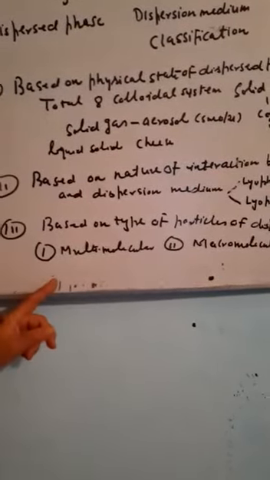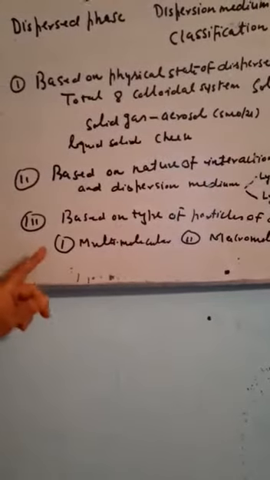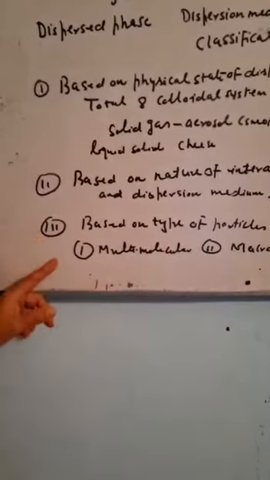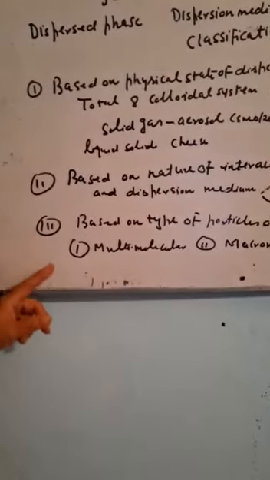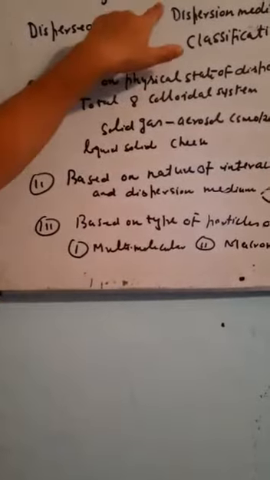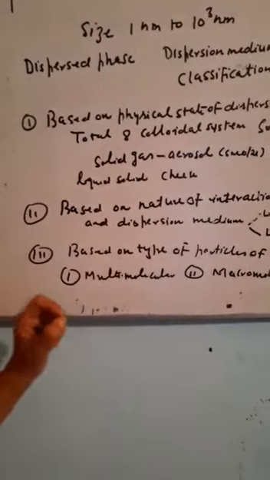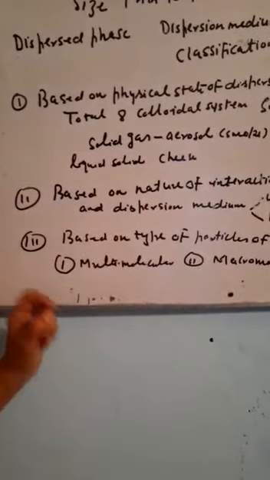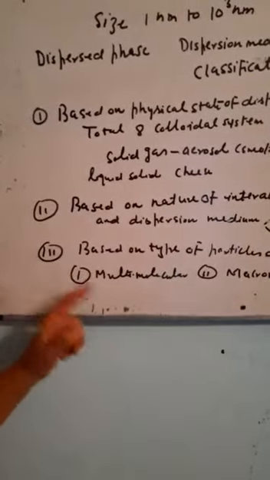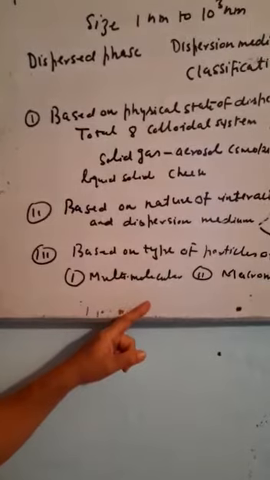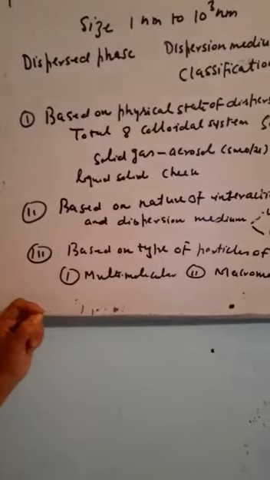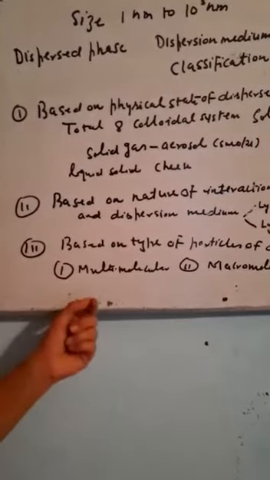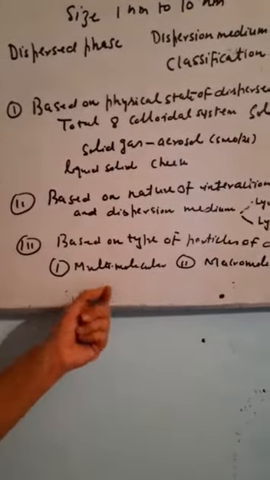The multimolecular colloids are those which are the aggregate of very small particles which combine together to form a sol having colloidal dimension. Very small particles of gold are aggregated together to form a multimolecular colloid. Small particles of sulfur are aggregated together to form multimolecular colloids.